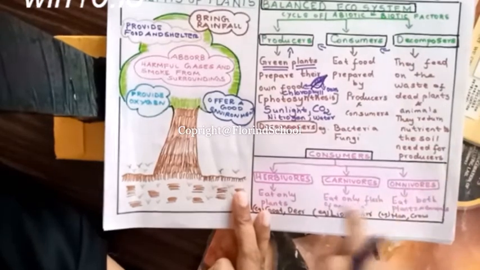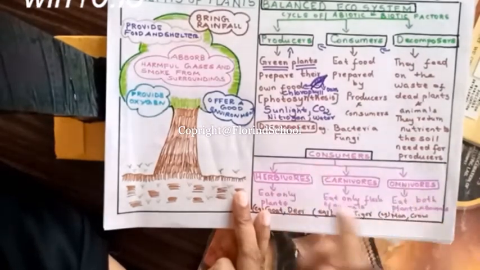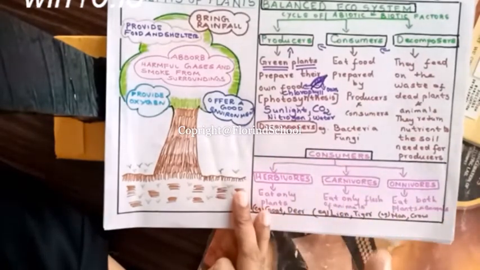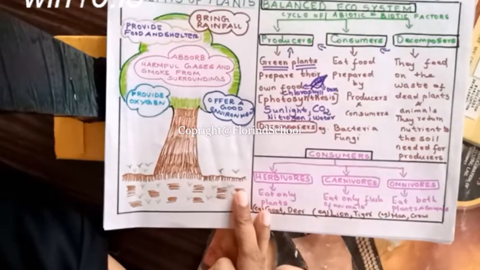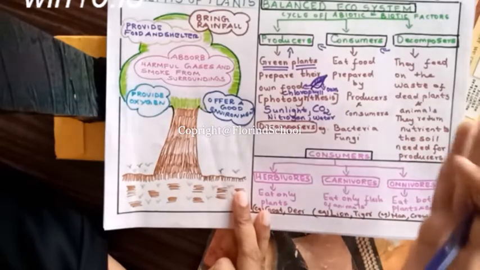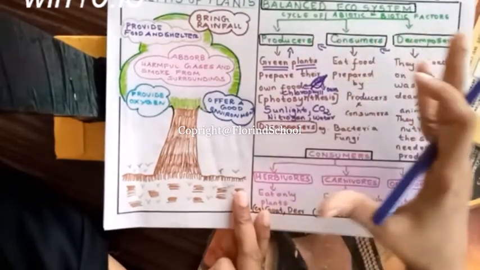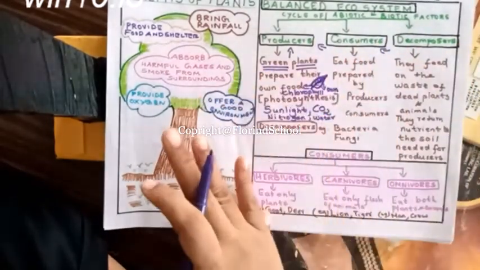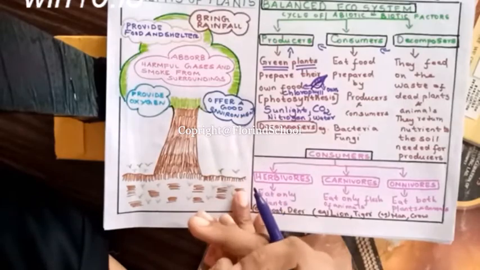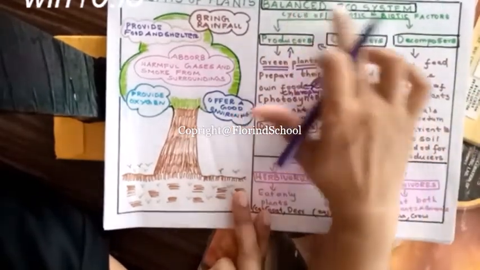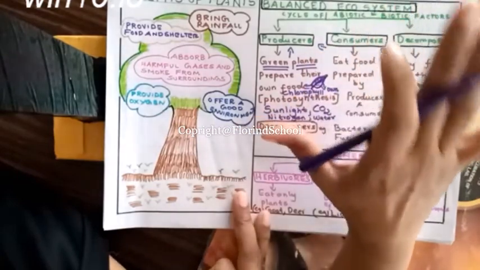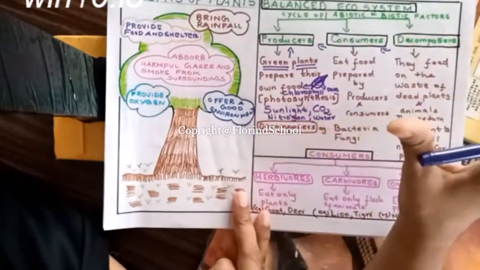Everybody forms a cycle to keep our ecosystem in a balanced condition. In a balanced condition, each one of them depends on one another to produce energy, and they form a cycle so that our nature is in a balanced condition.